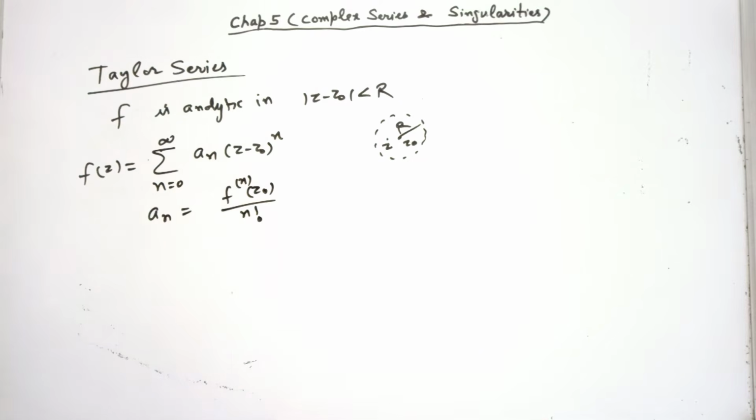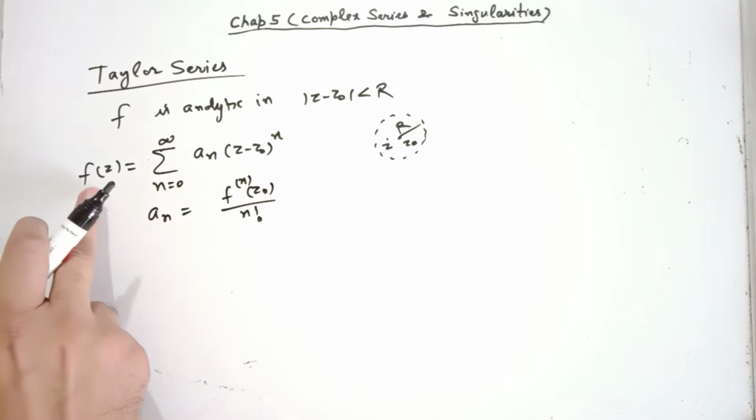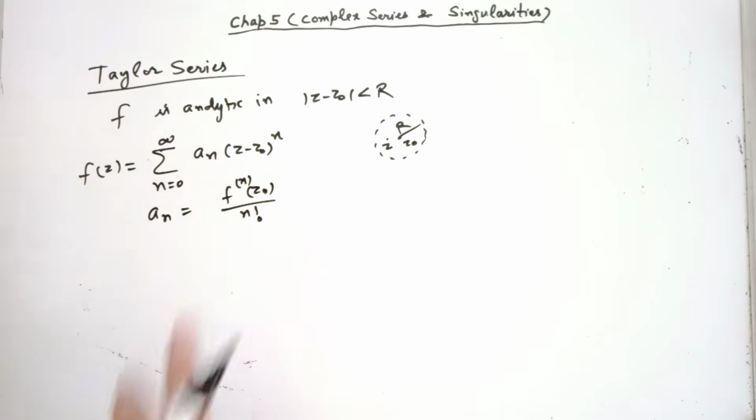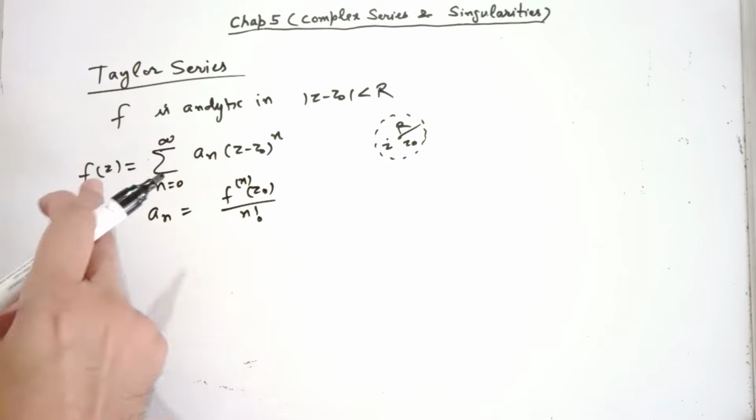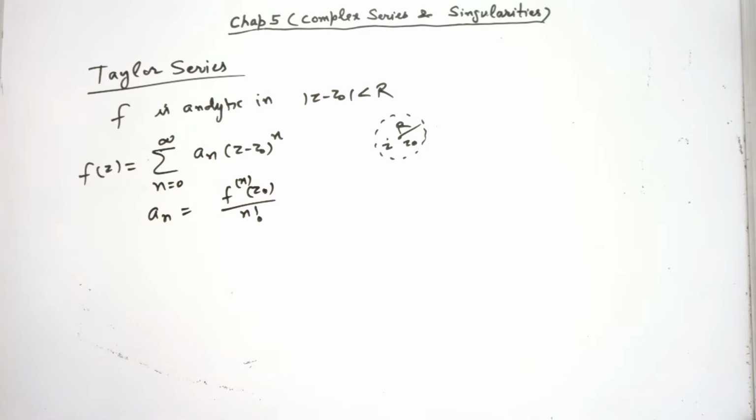Here we don't need to say that f has derivatives up to any order, because there is a result: if a function is analytic, then derivatives of all orders of f exist. So simply saying analytic is fine. So this is the result of Taylor's theorem. So what is the idea? That any function f(z) can be expressed in the form of a power series given by this. The main thing is that this power series converges to f(z) inside the circle.